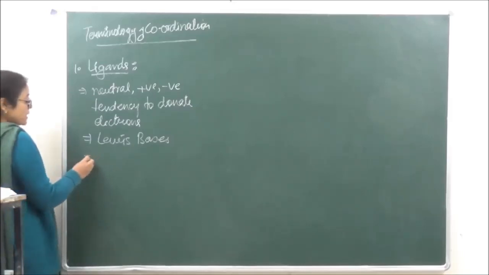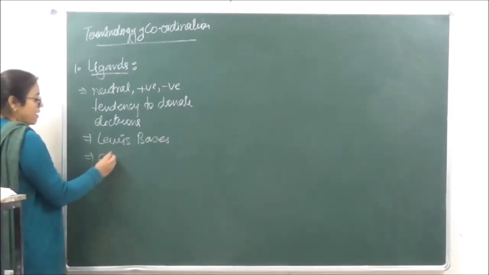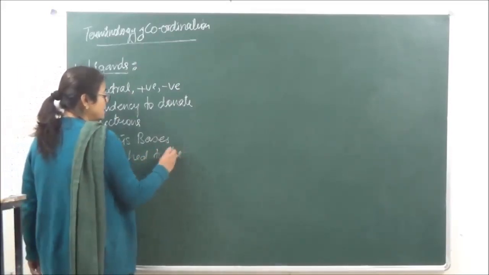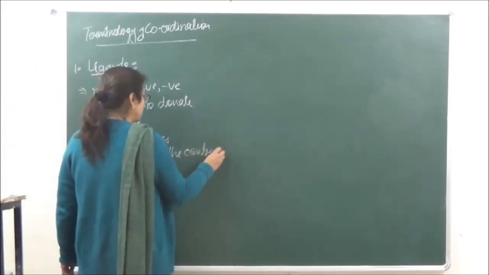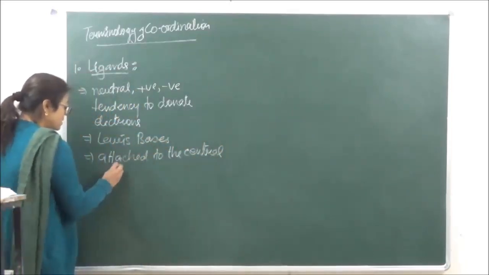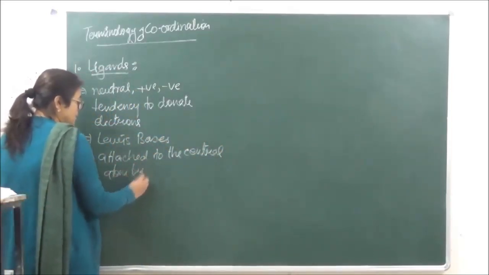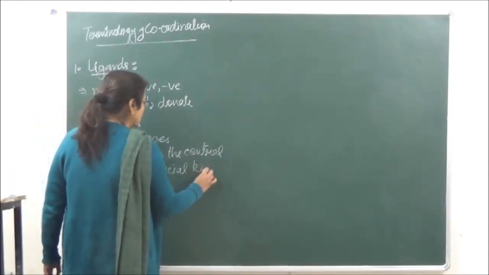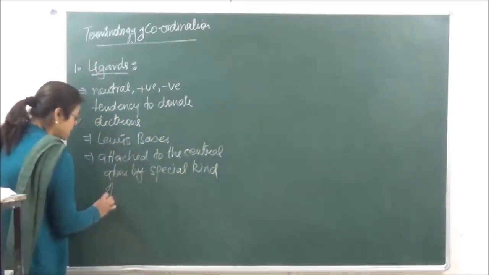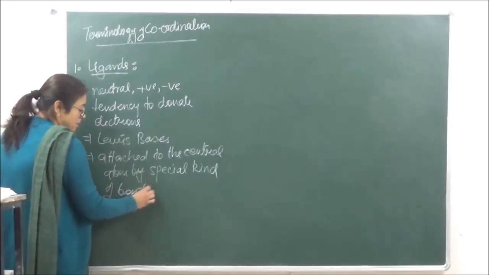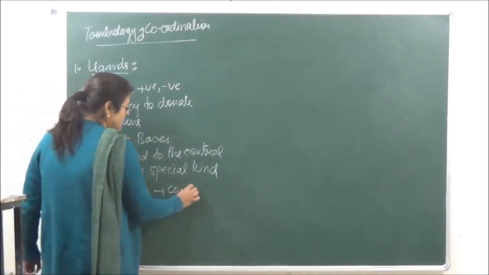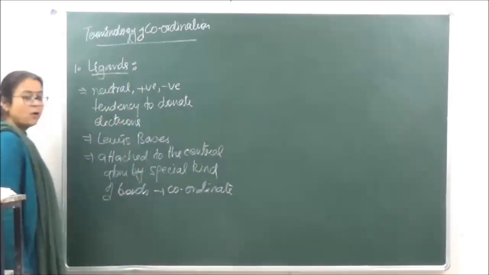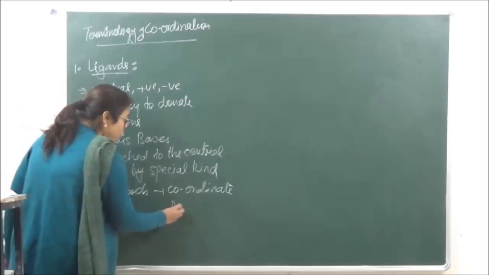Now these Lewis bases or the ligands are attached to the central atom by special kind of bonds known as coordinate bonds, right? Or they may also be known as dative bonds.